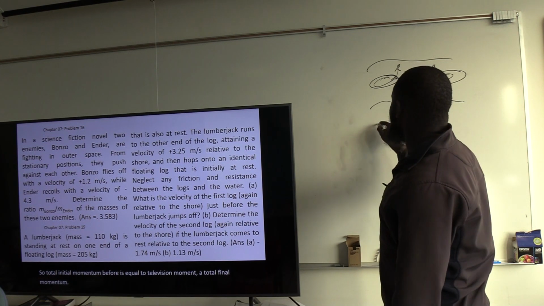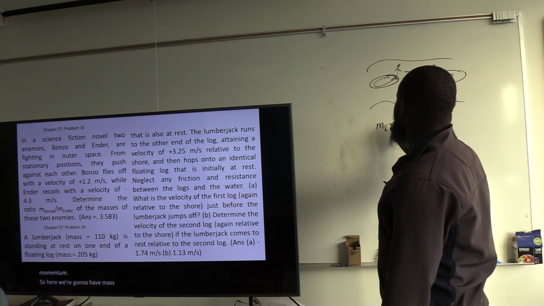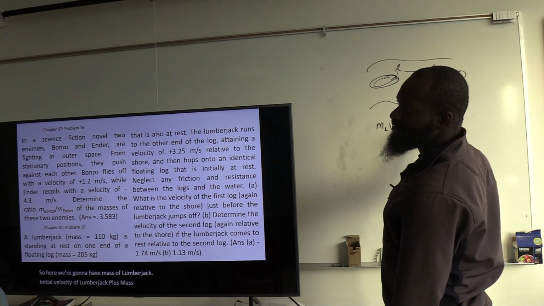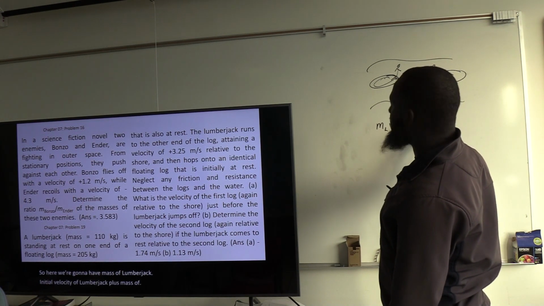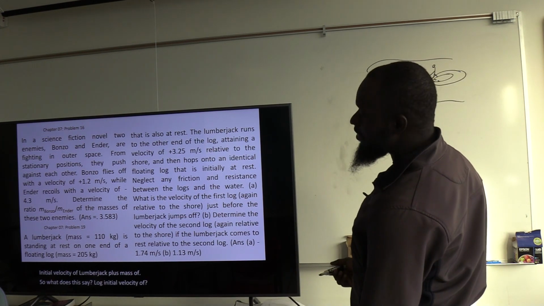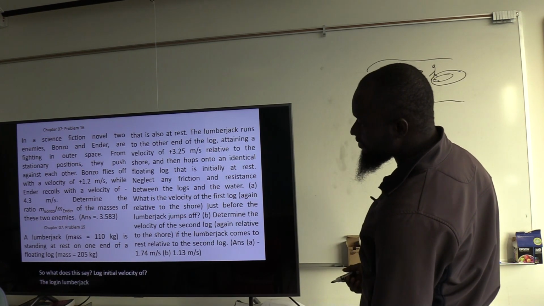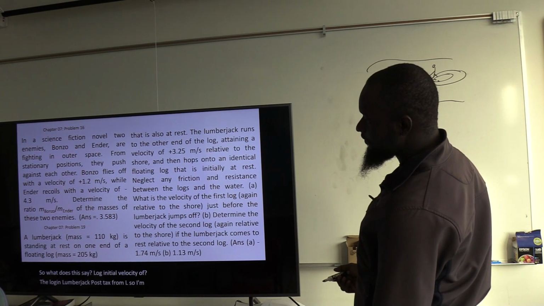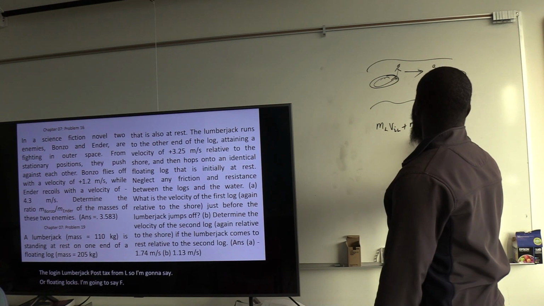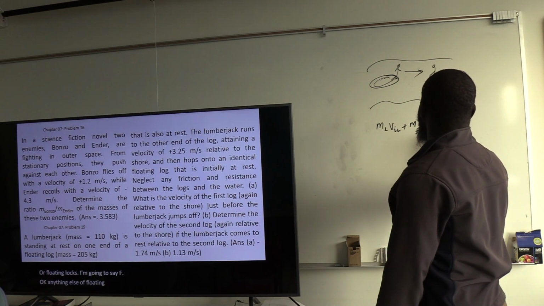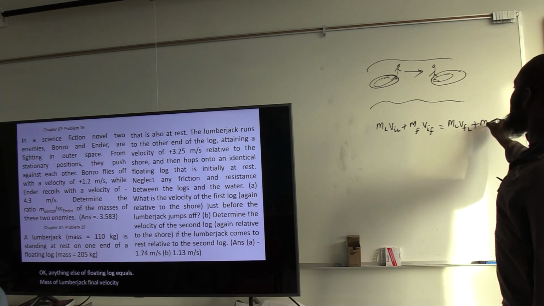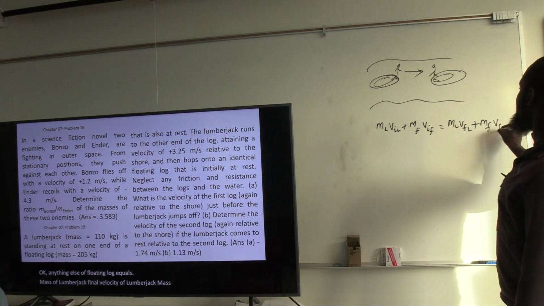So here we're going to have mass of lumberjack times initial velocity of lumberjack, plus mass of the log times initial velocity of the log. The lumberjack and log both start from rest. I'm going to call the floating log F. So initial momentum equals mass of lumberjack times final velocity of lumberjack, plus mass of floating log times final velocity of floating log.